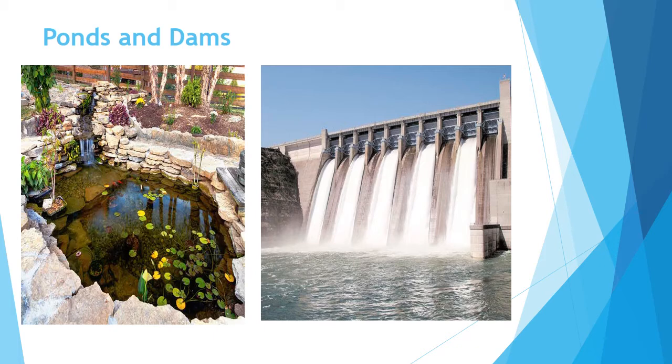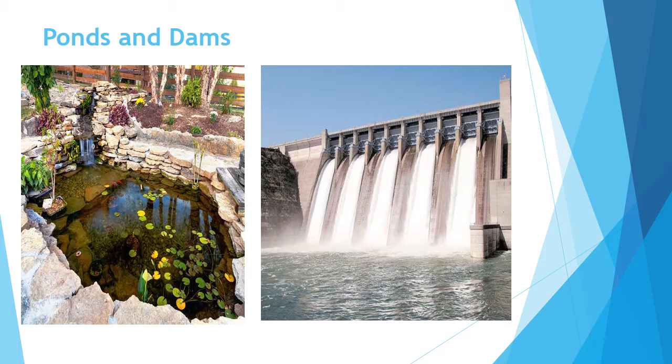Dams. Dams are large walls built across a river to control the flow of water. Dams are also called multi-purpose projects because they are used for various purposes. Water in a dam is stored in a reservoir or lake. From there, water is taken to the fields for irrigation purposes.